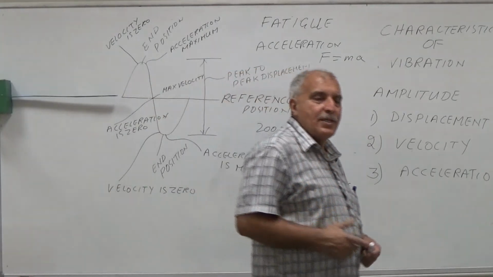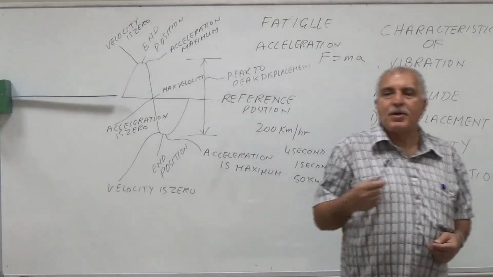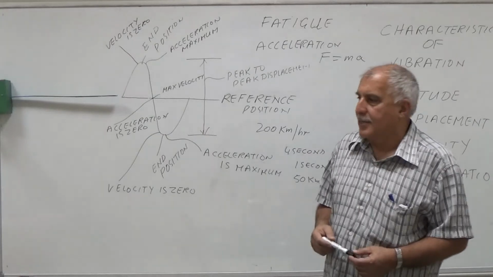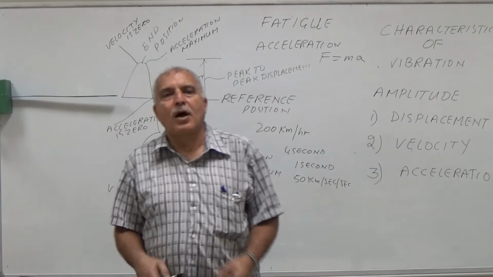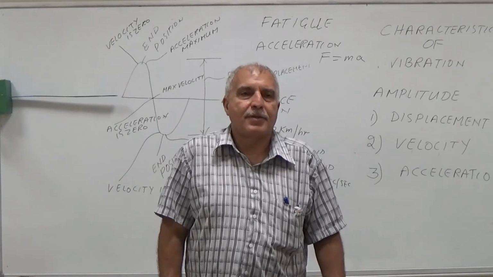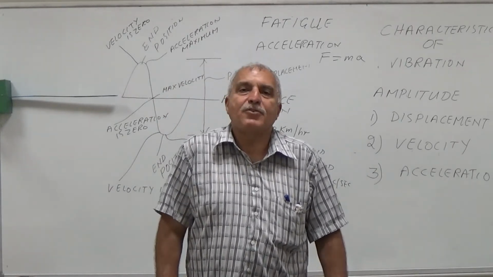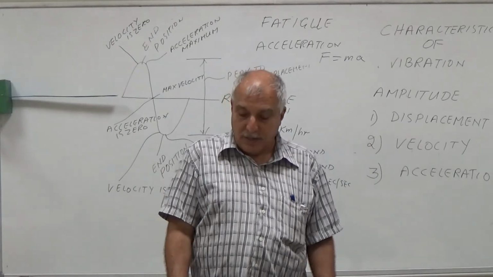Now, what is frequency? Frequency is the number of vibrations per second. And frequency tells you about the type of problem. What is the problem in the machine? Why does frequency tell you about the type of problem?